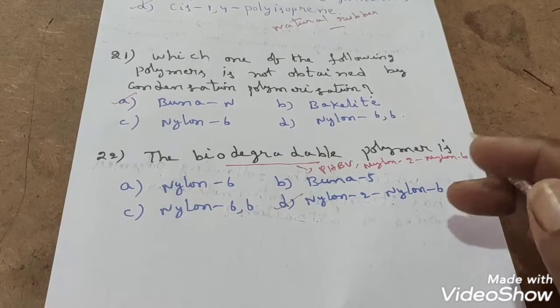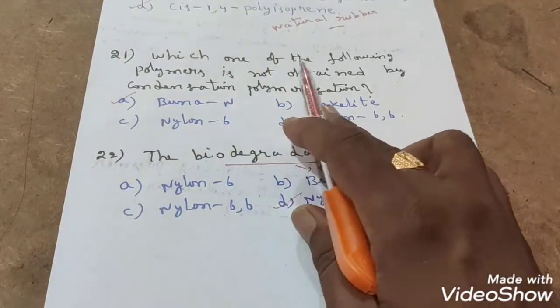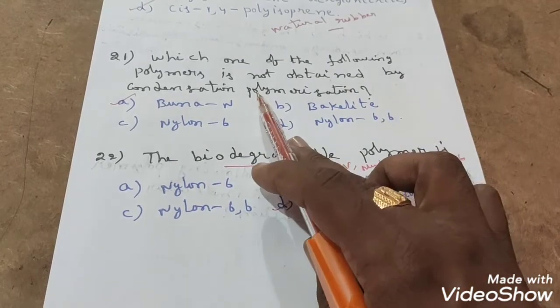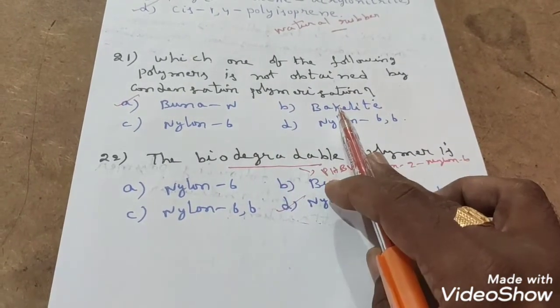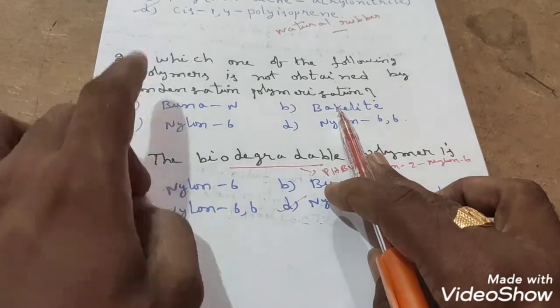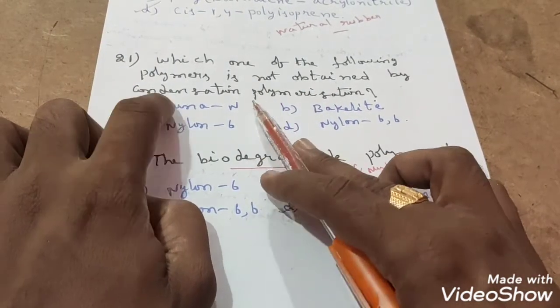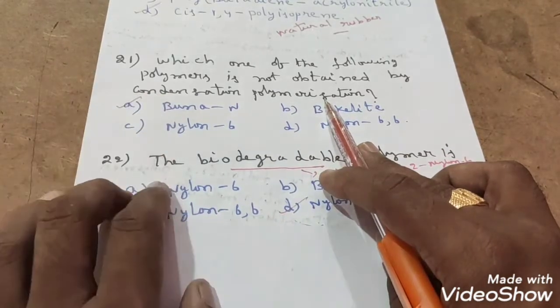The next question is, which one of the following polymers is not obtained by condensation polymerization? How do we identify condensation polymerization?